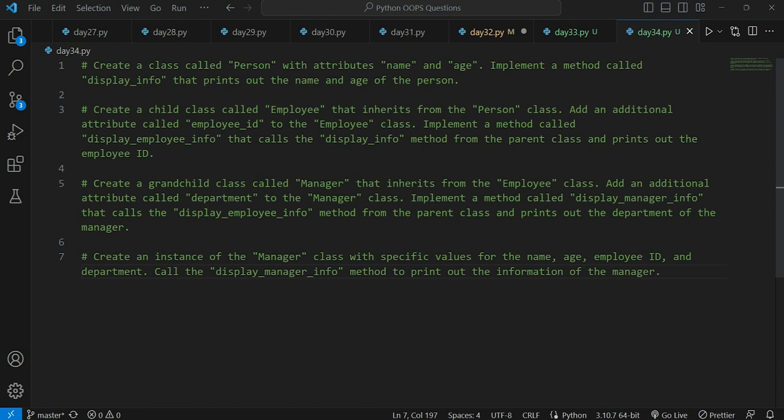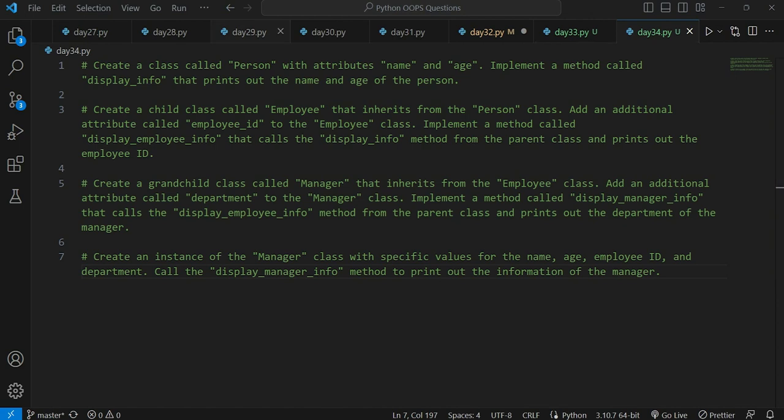If you are very new to this playlist, let me give you a very brief introduction of what this playlist is all about. In this playlist, we have been solving questions based on object-oriented programming.